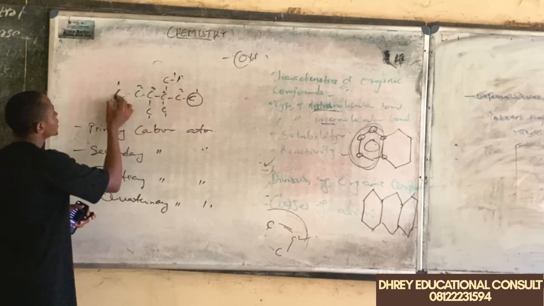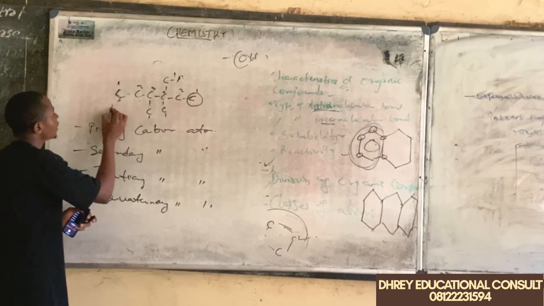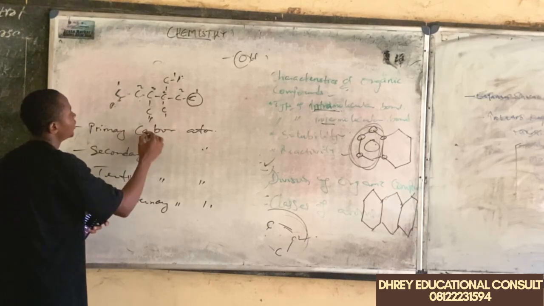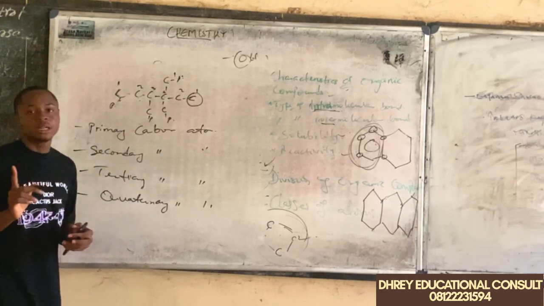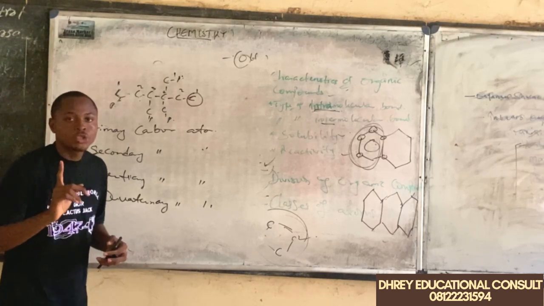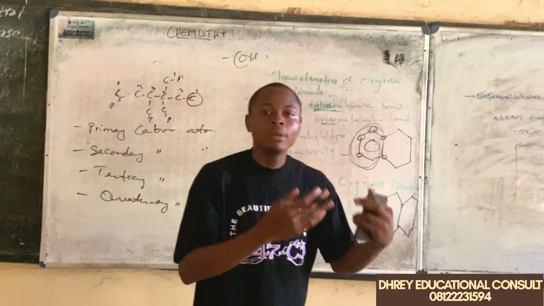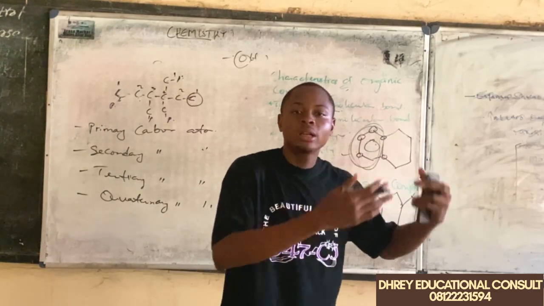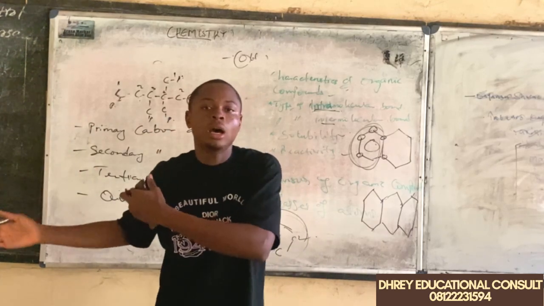We have this to be attached to only 2, which is what? A primary carbon atom. We have this to be attached to this, which makes it a primary carbon atom. We have this to be attached to only 1, which makes it what? A primary carbon atom. So what you should know is that when we are talking about primary carbon atom, how many other carbon atoms are they attached to? Primary carbon atoms are always attached to one other carbon atom.